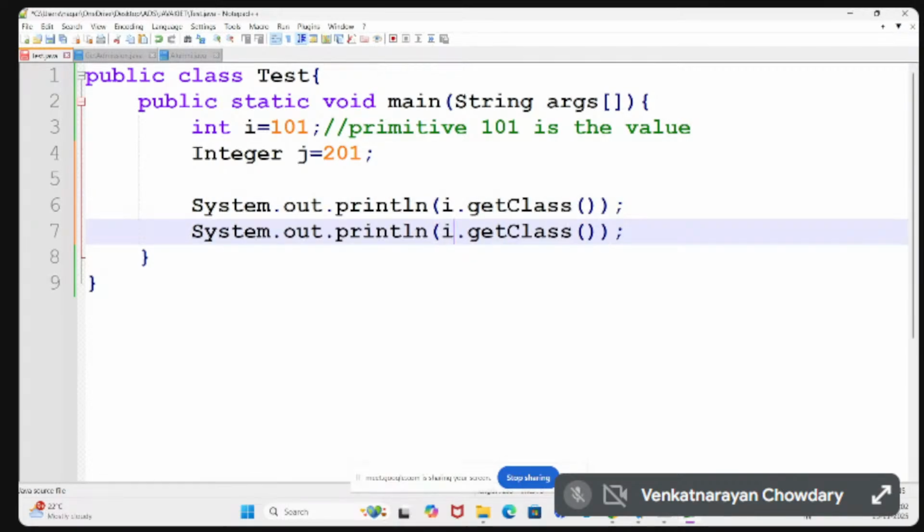For the object, getClass is a method which is used to find out which class the object belongs to. So from the object you can get the class. From a primitive we can't get the class, because primitives have no class and no object.